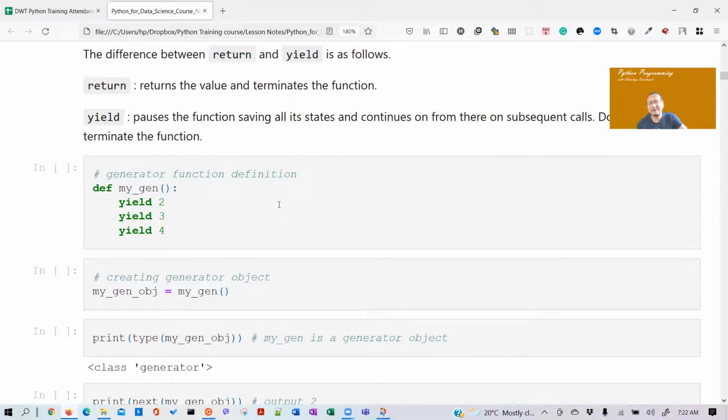When you call a generator function, what do you get back? What gets returned?